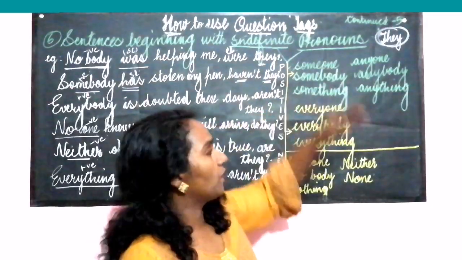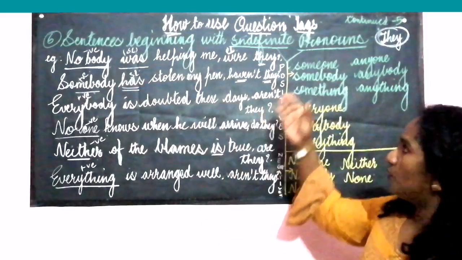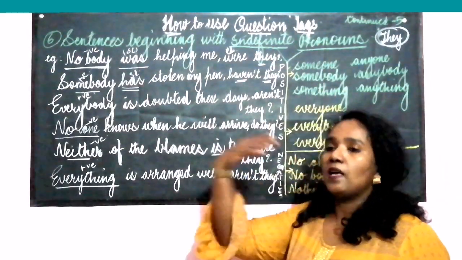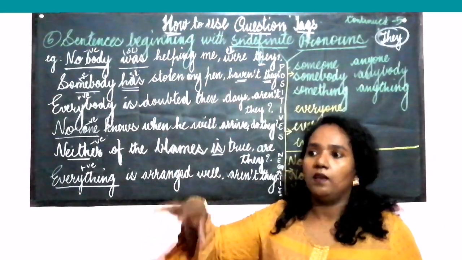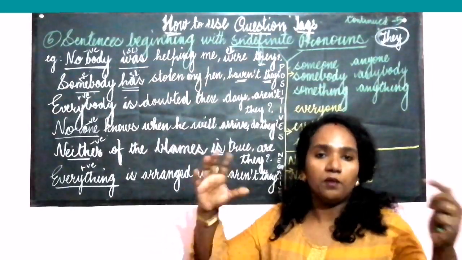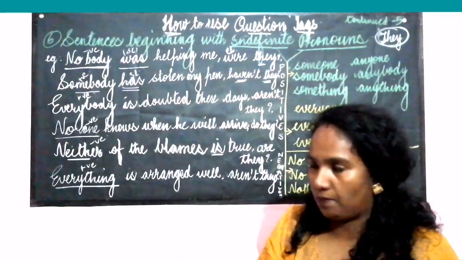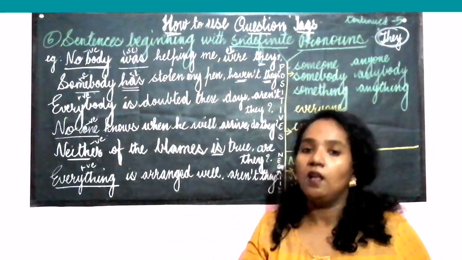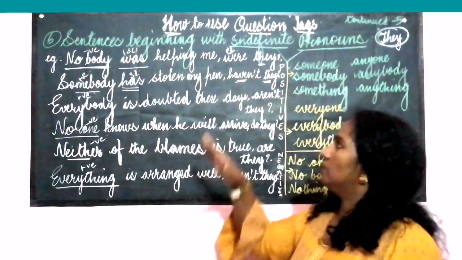Then what are indefinite pronouns? Indefinite pronouns are those words where we do not know exactly who the subject is. Somebody has taken my pen. Then that somebody could be anyone in my country, anyone around me, anyone in the world. I am not sure who that person is, so in that case I am using an indefinite pronoun. Definite means sure. Indefinite means not sure. It means we are not sure about the person.